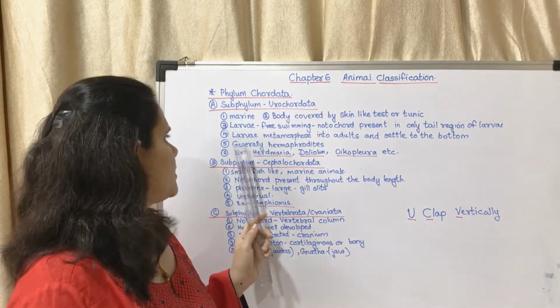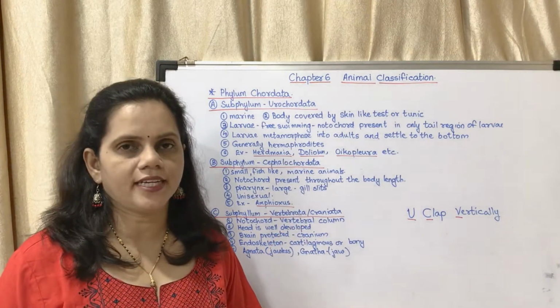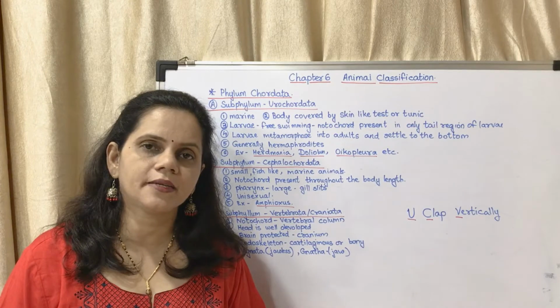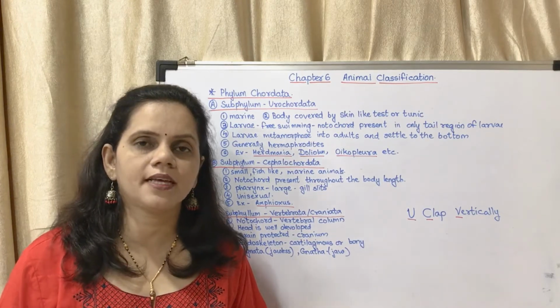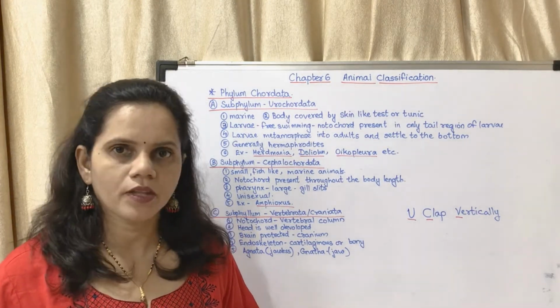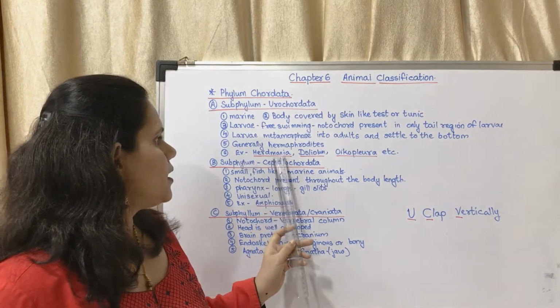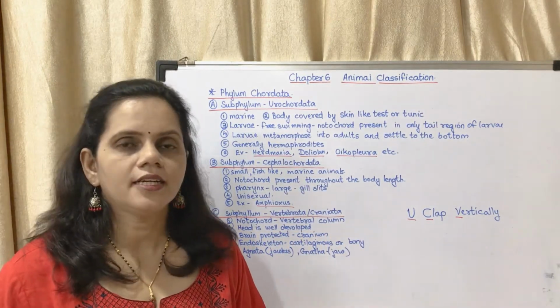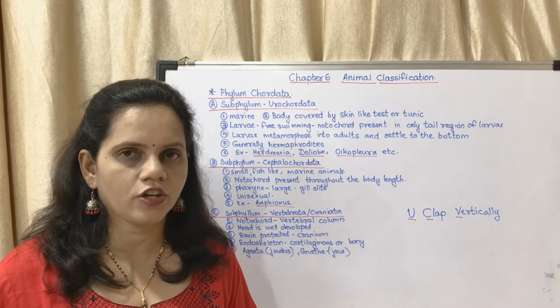Okay, they are generally hermaphrodites. Hermaphrodites means they have both male reproductive system and female reproductive system in the same organism. Examples: Herdmania, Doliolum, Oikopleura, etc. These are the characteristics of Urochordata.